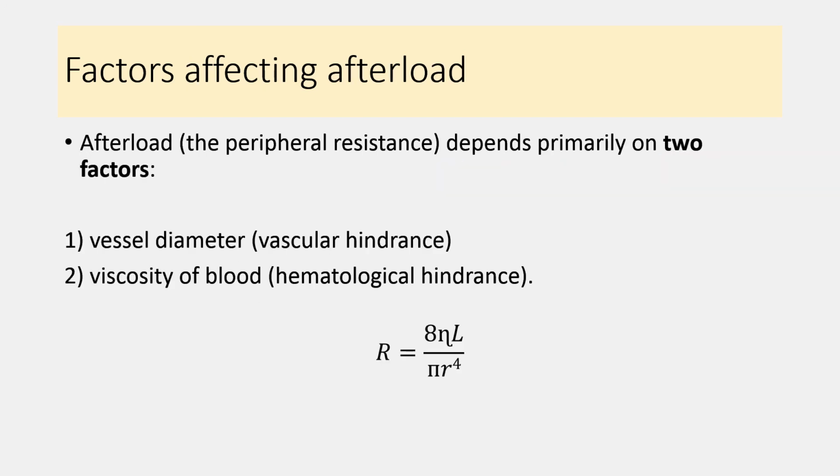Afterload or the peripheral resistance depends on two factors: the diameter of the vessel, and the viscosity of the blood. So R, or the peripheral resistance, is equal to 8 eta L, where eta is the viscosity and L is the length of the vessel, divided by pi r raised to 4, where r is the radius of the vessel. So peripheral resistance is inversely proportional to the fourth power of the radius or the diameter of the vessel.